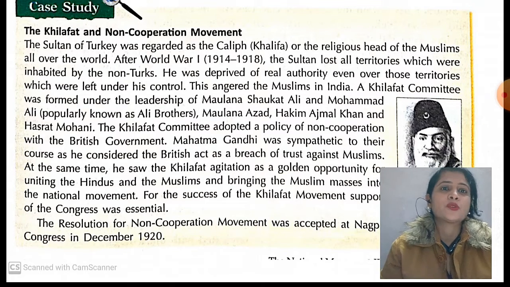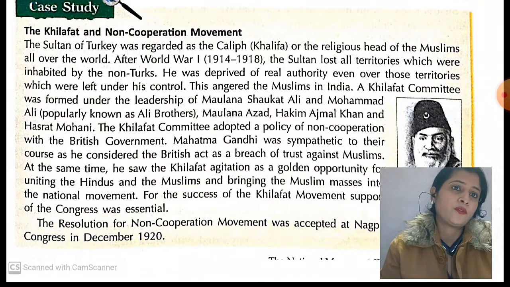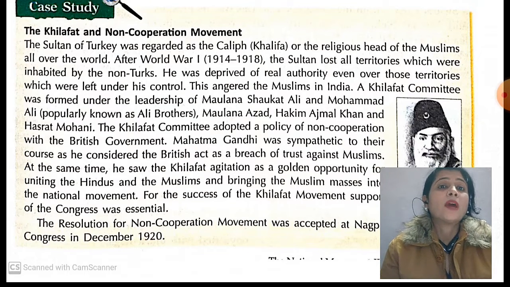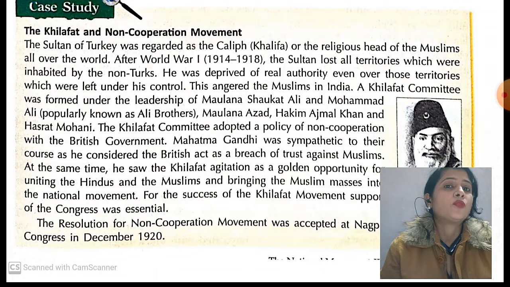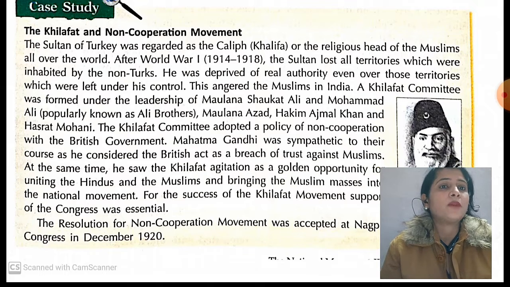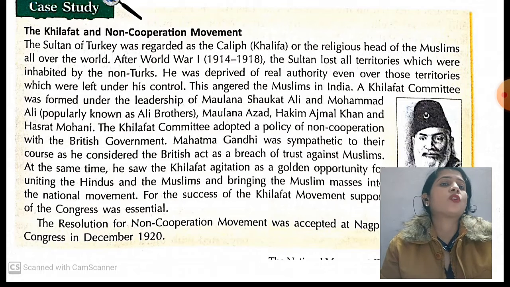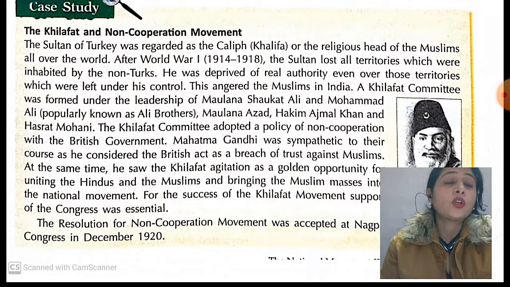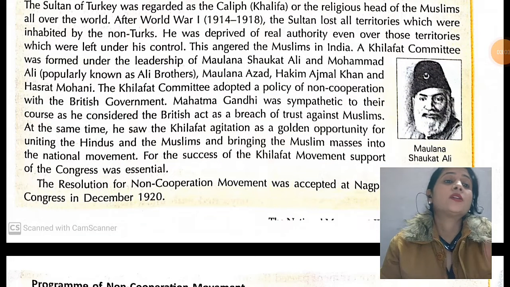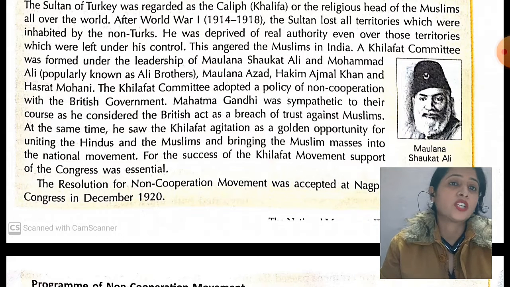At the same time, he saw the Khilafat agitation. It was a golden opportunity for Gandhiji to unite Hindus and Muslims and turn a mass movement into a national movement, bringing Hindus and Muslims together through this Khilafat Committee. For the success of the Khilafat movement, the support of Gandhiji and the Congress was essential.